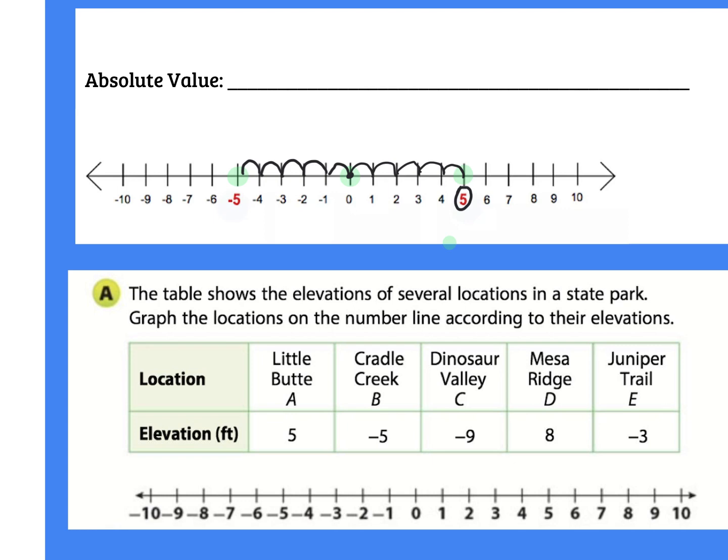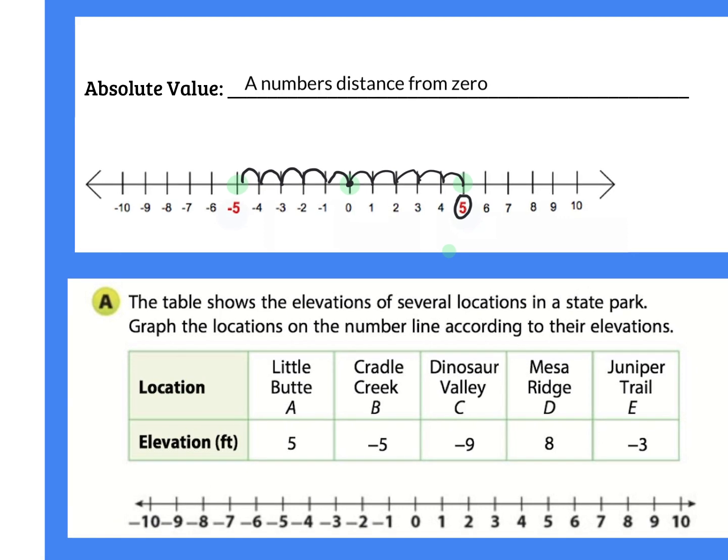Let's write that in. The way we write absolute value is you're going to see these symbols. They use these little bracket lines like this, and that just means they want to know how far a number is from 0. So this means what's the absolute value of 5? What is it? 5. Just like we would say the absolute value of negative 5 is what? 5.